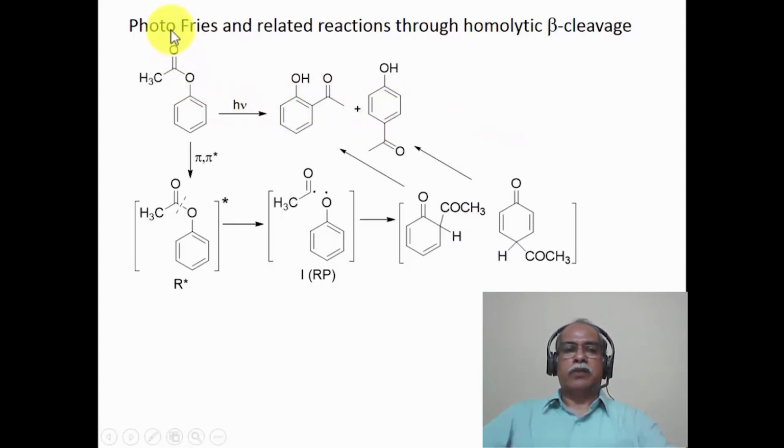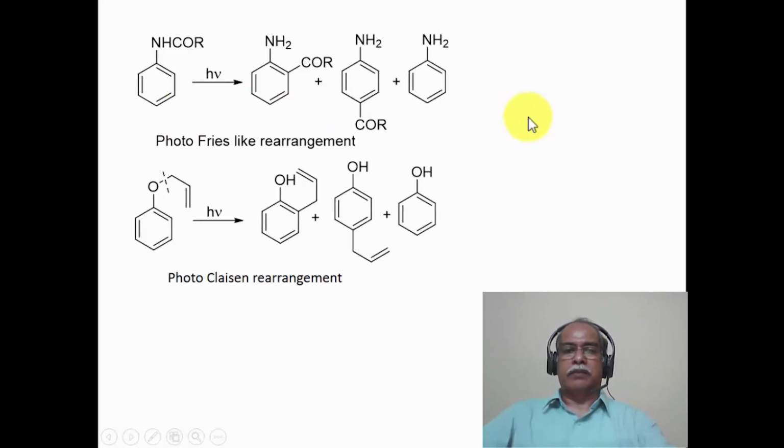This reaction is known as the photo-Fries rearrangement because it resembles the Fries rearrangement, which is the Lewis acid catalyzed rearrangement of the phenyl acetate, for example, to give the same class of products that is shown here. These are photo-Fries-like rearrangements. The corresponding amino derivative, which is the amide acetanilide, for example, on photolysis gives you orthoaminoacetophenone and para-aminoacetophenone, and a small amount of aniline is found because of the leakage of the acetyl radical from the reaction medium.